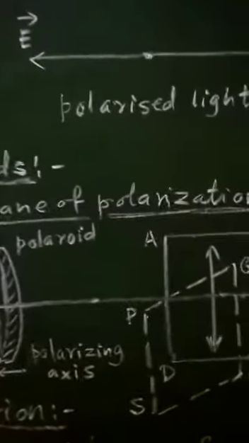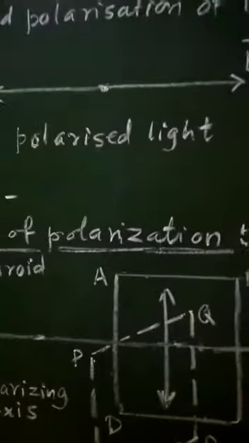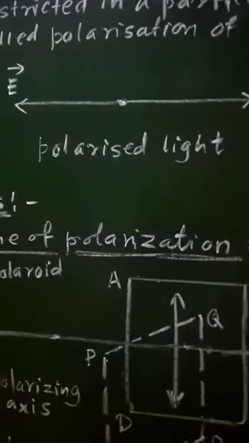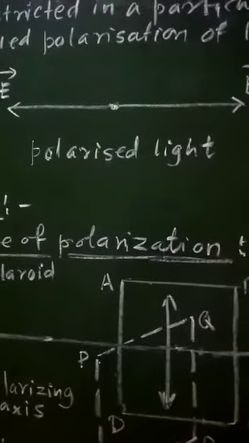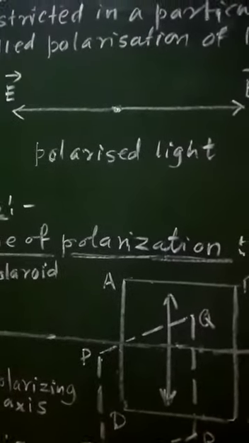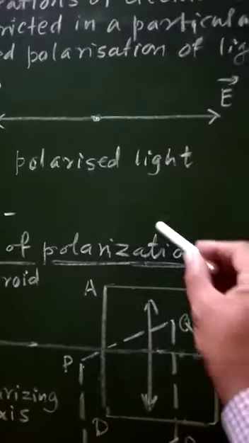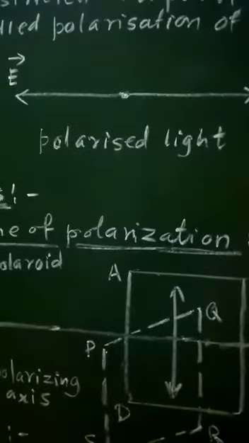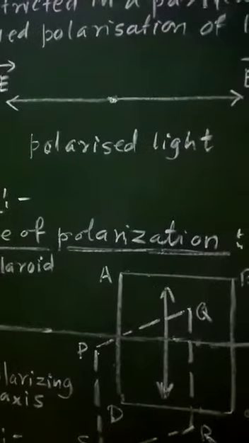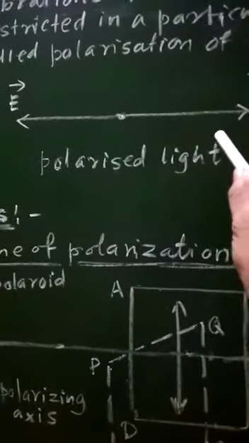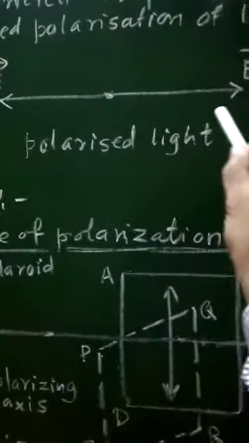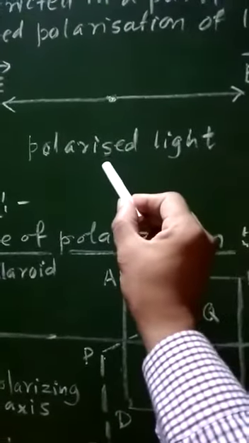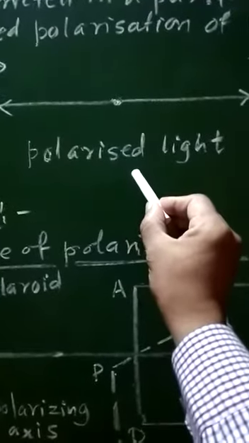But if the light is constrained so that the electric field vectors are restricted along one particular direction, then such type of light is called polarized light. It is denoted by a double-headed arrow. So this electric field vector is lying in only one direction, and that's why it is polarized light.